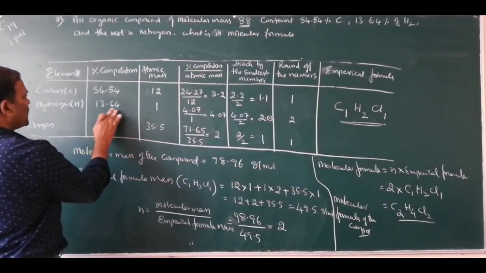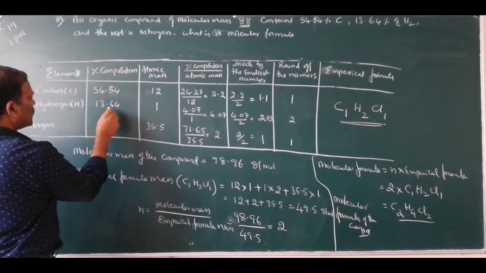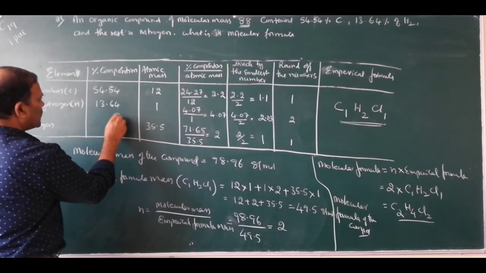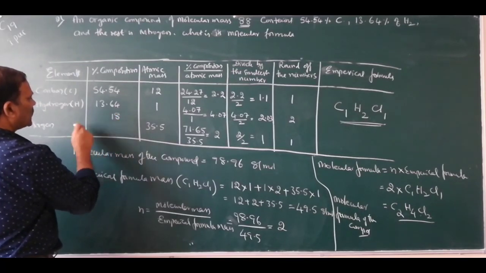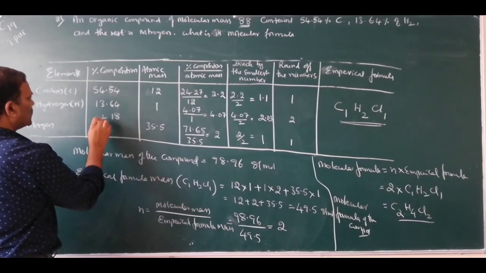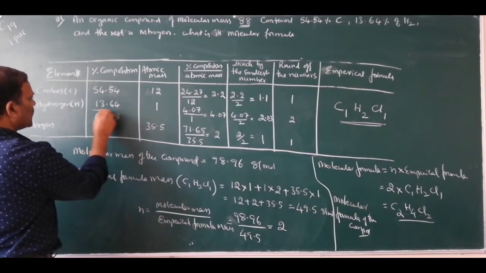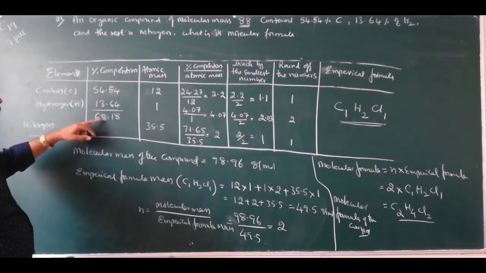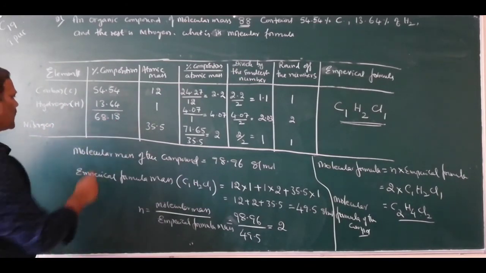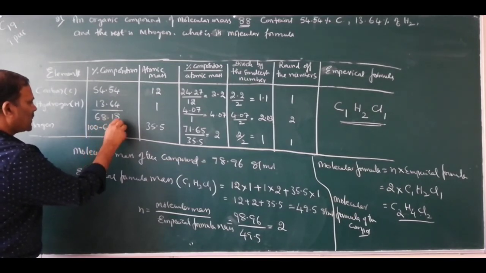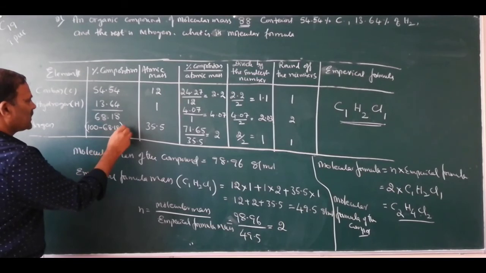What is the total percentage here? So here this total percentage is 54.54 plus 13.64, so 68.18. The total percentage of carbon and hydrogen is equal to 68.18, and nitrogen is 100 minus 68.18.